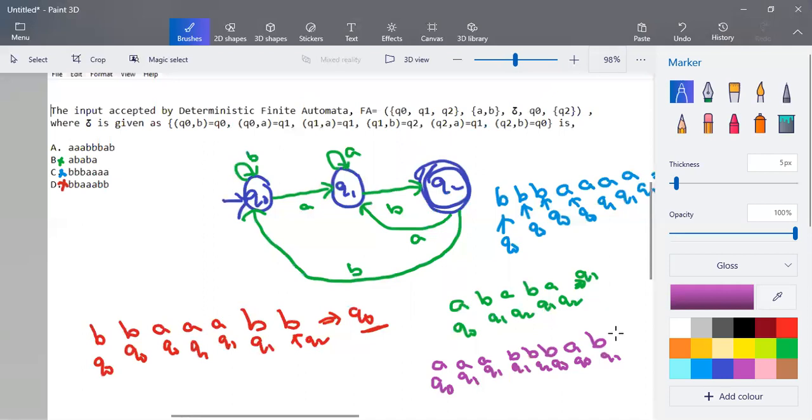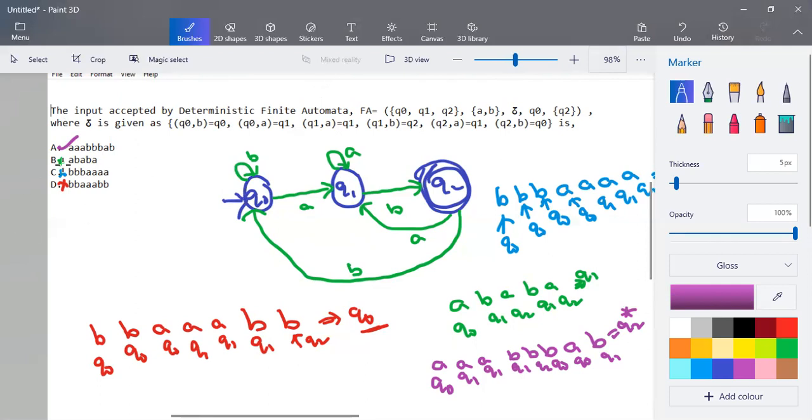So the final transition goes to Q2, and we know Q2 is a final state. At the end of transition, after processing all the input, if the transition lies in a final state, then the input is accepted. So according to this question, the input accepted by the given DFA is A.